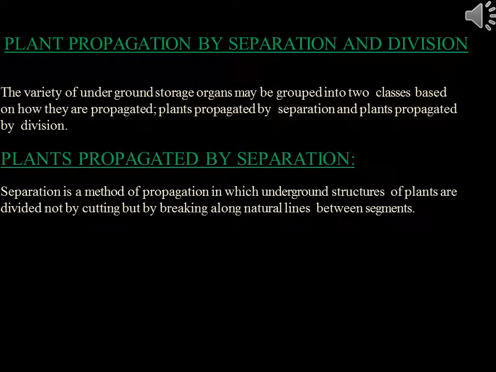Plants propagation by separation and division. The variety of underground storage organ may be grouped into two classes based on how they are propagated: plants propagated by separation and plants propagated by division. Plants propagated by separation. Separation is a method of propagation in which underground structure of plants are divided not by cutting, but by breaking along natural lines between segments.